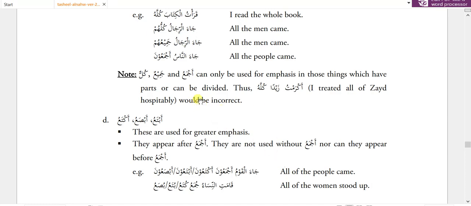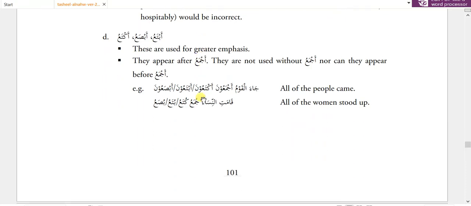Then we have abta'u, absa'u, akta'u. All three words have the same meaning. These are used for greater emphasis. They appear after ajma'u. They are not used with ajma'u, nor can they appear before ajma'u. Ja'al qawmu ajma'una, akta'una, abta'una, absa'una.